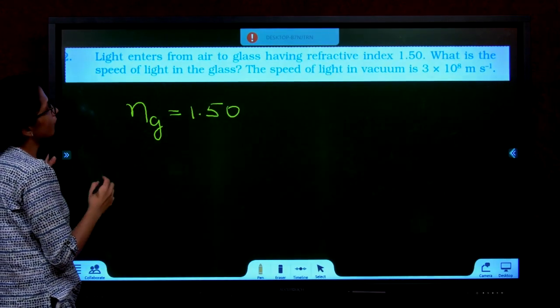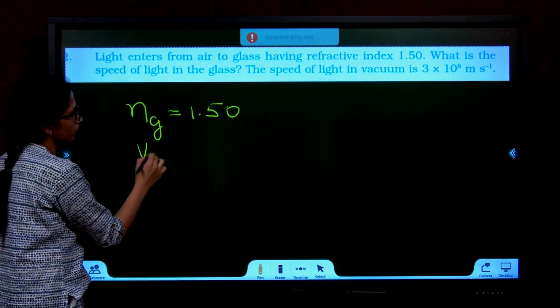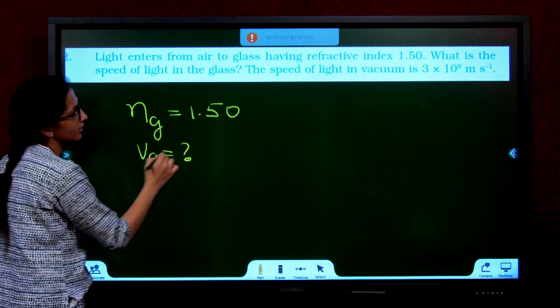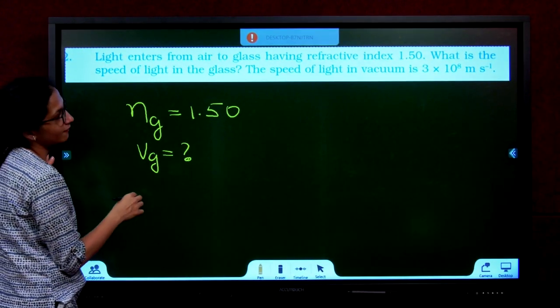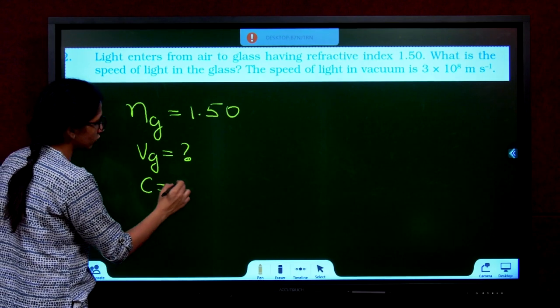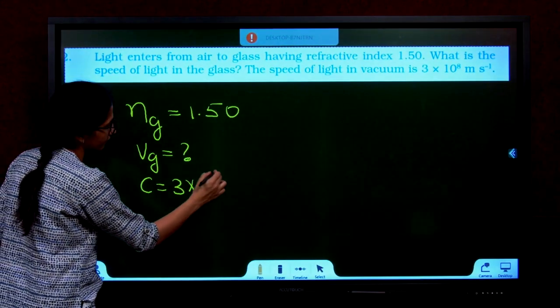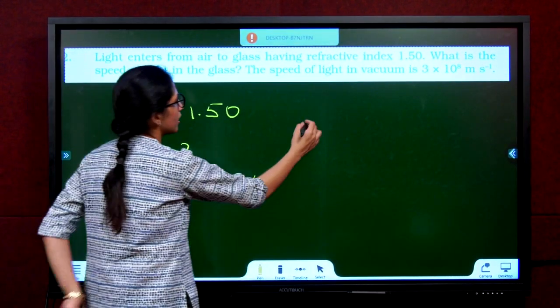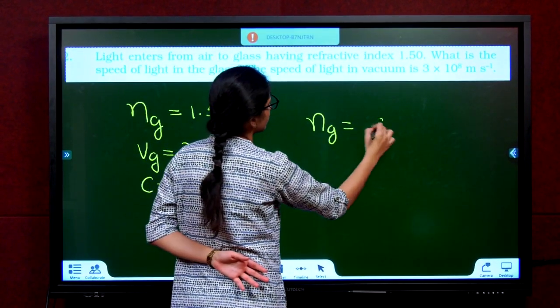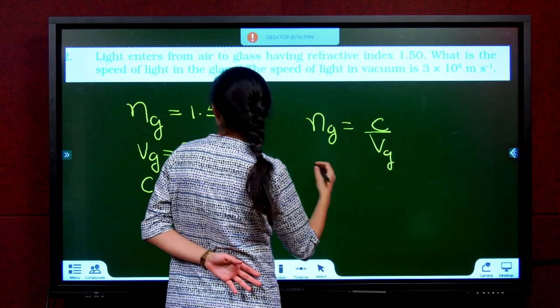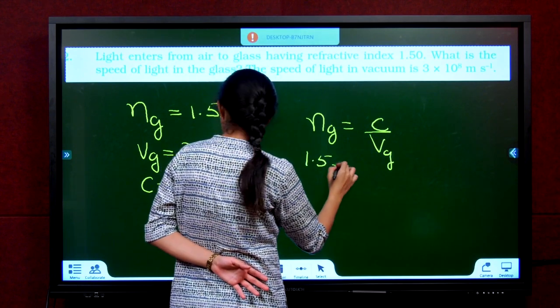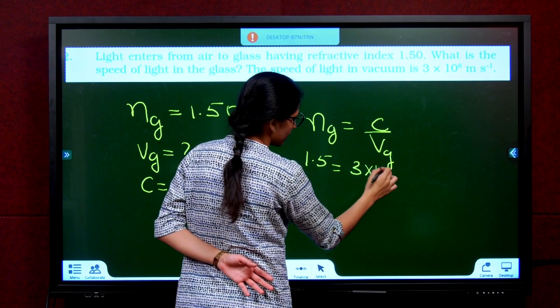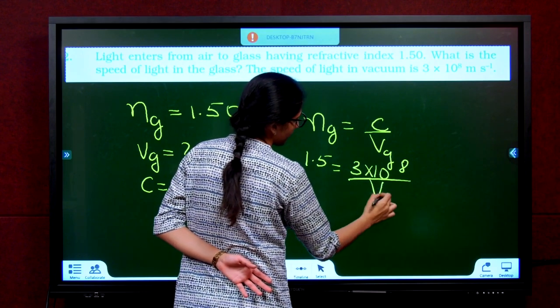What is the speed of light in the glass? What is velocity of light in glass? Given that speed of light in vacuum is 3 into 10 power 8 meter per second. So what's the formula we know? Ng is equal to C by Vg. 1.5 is equal to 3 into 10 power 8 by Vg.